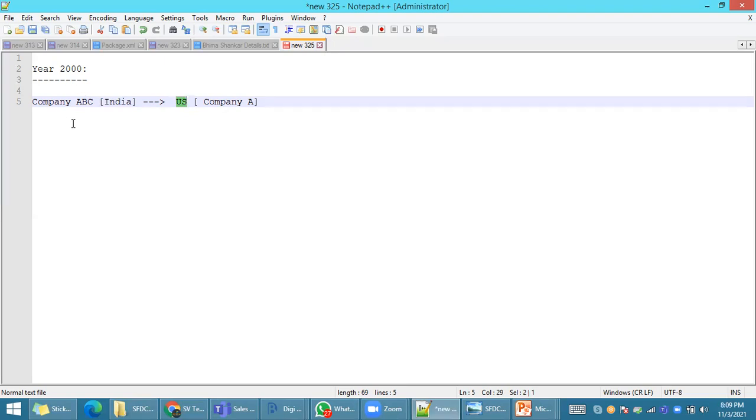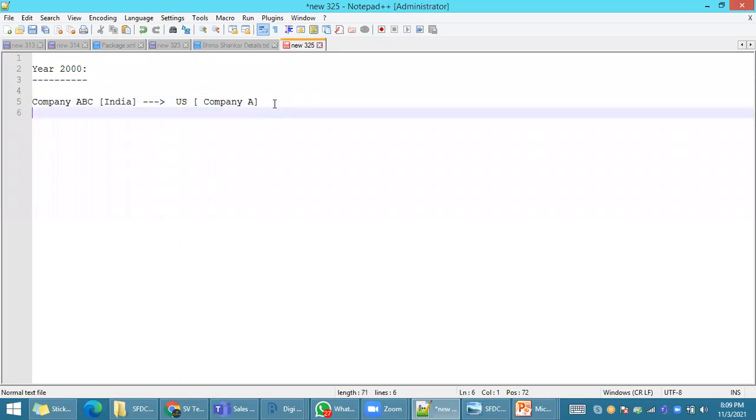Once this company gets the project, company ABC needs to submit a lot of documents, some legal documents, and the contract needs to be signed. The client company also has requirements. For example, you have to do my project on the latest version of software and the latest version of hardware. Say this is a newly started company, and the US company requests that if you want to do my project, you have to do it on Java.